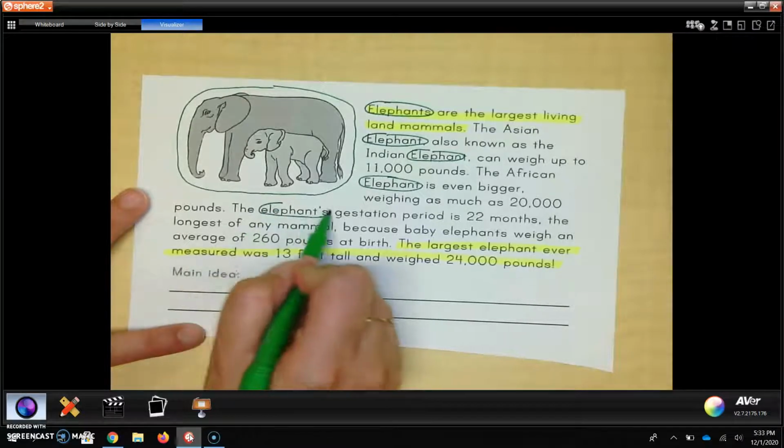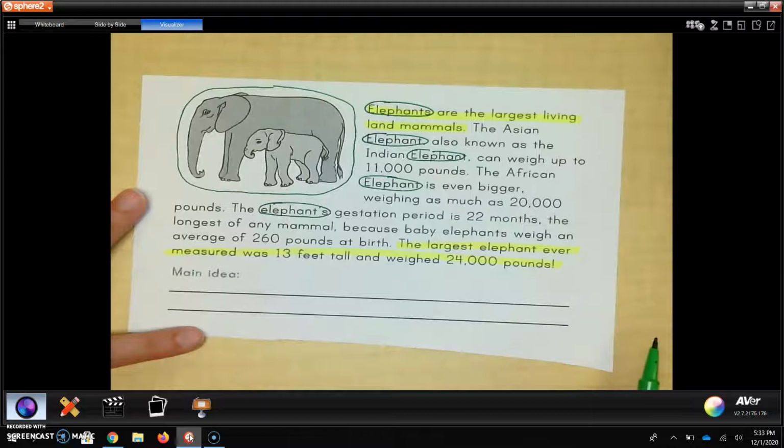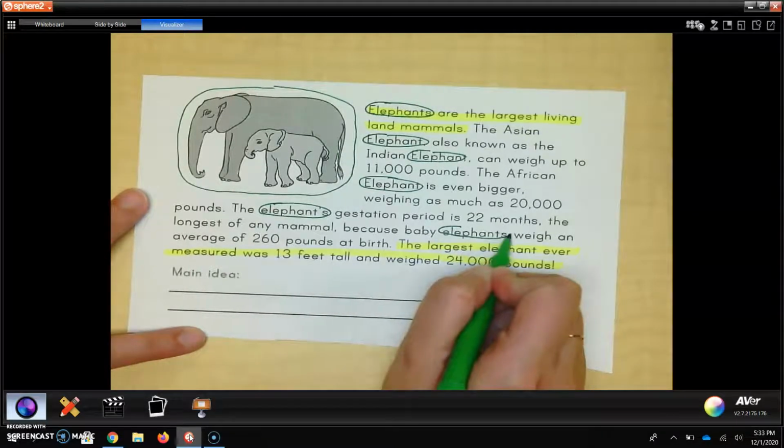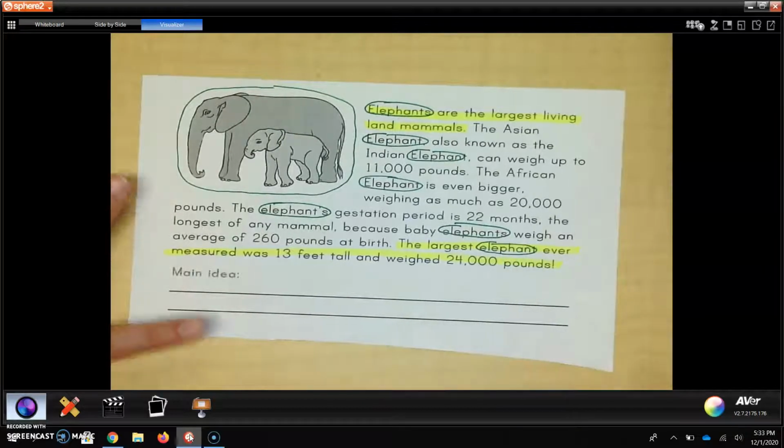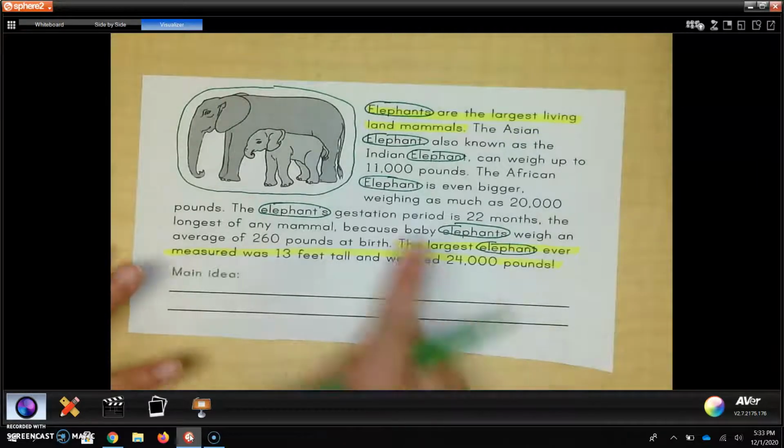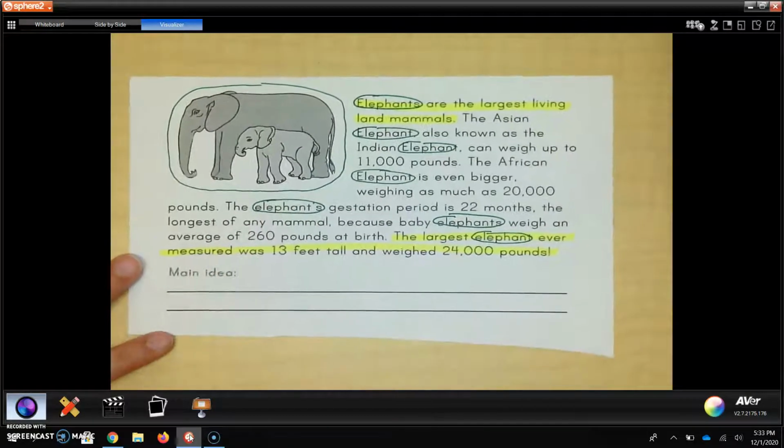The elephant's gestation period is 22 months, the longest of any mammal, because baby elephants weigh an average of 260 pounds at birth. Oop, there's elephants again. And then the largest elephant ever measured was 13 feet tall and weighed 24,000 pounds. Once again, look how much elephant was repeated.